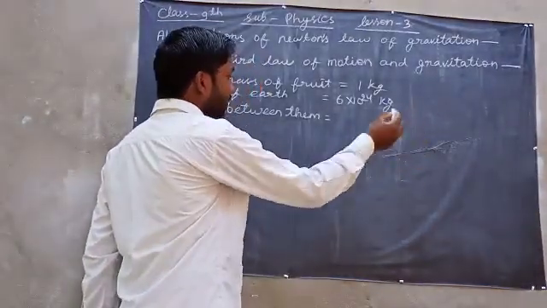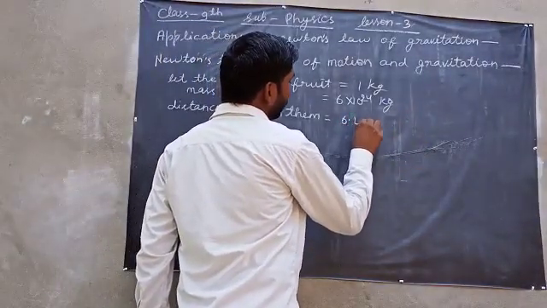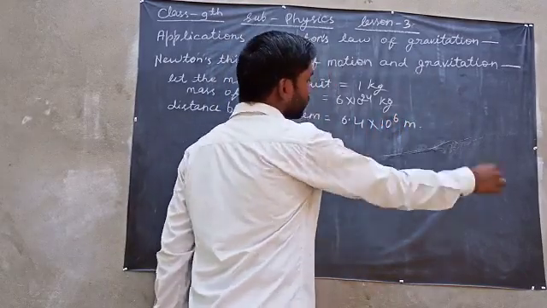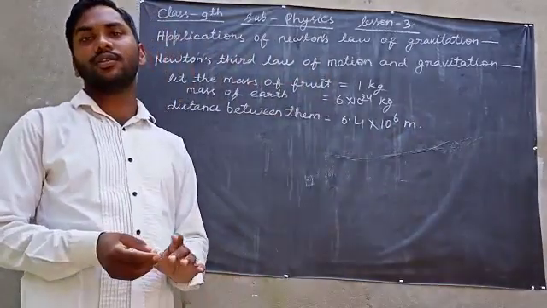So it will be 6.4 into 10 to the power 6 meter. This is the radius of the Earth.